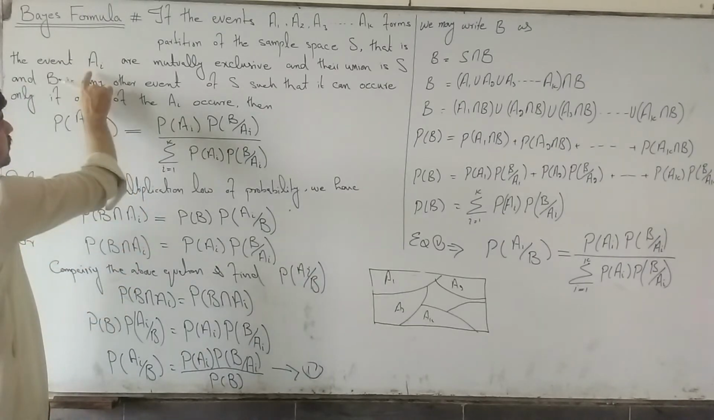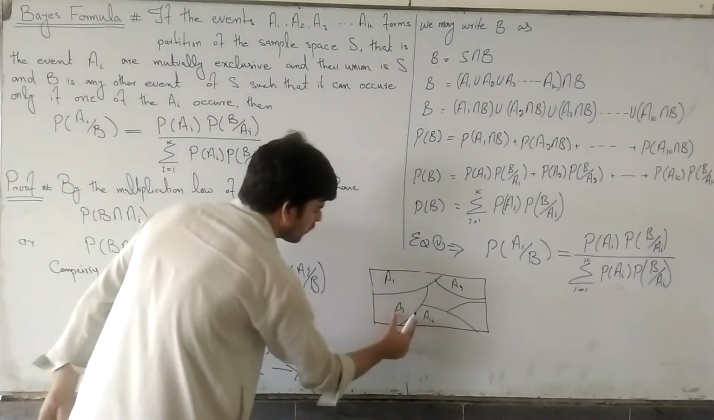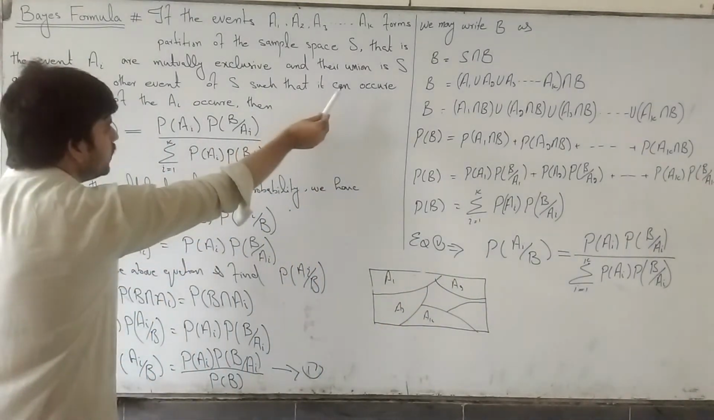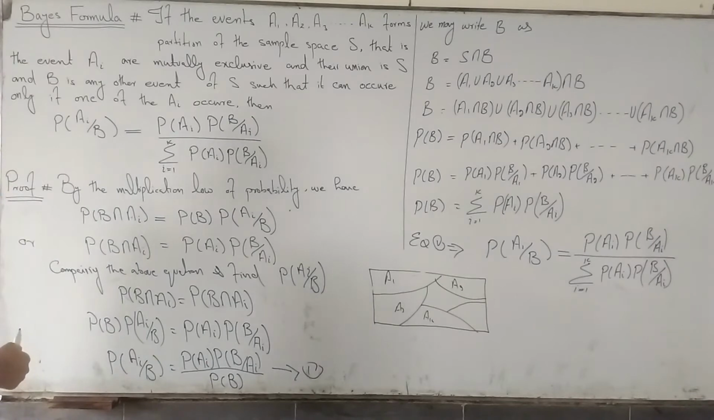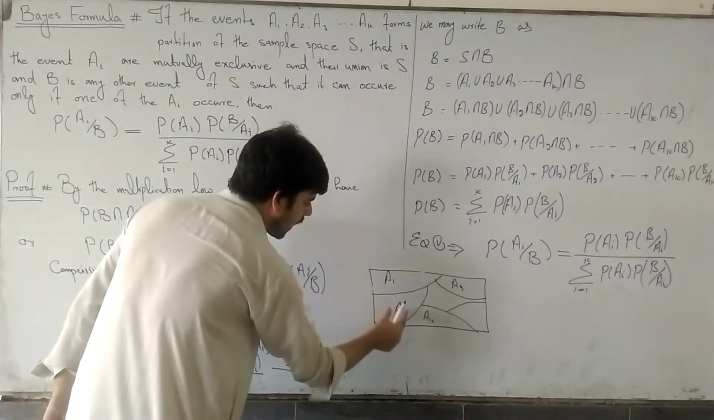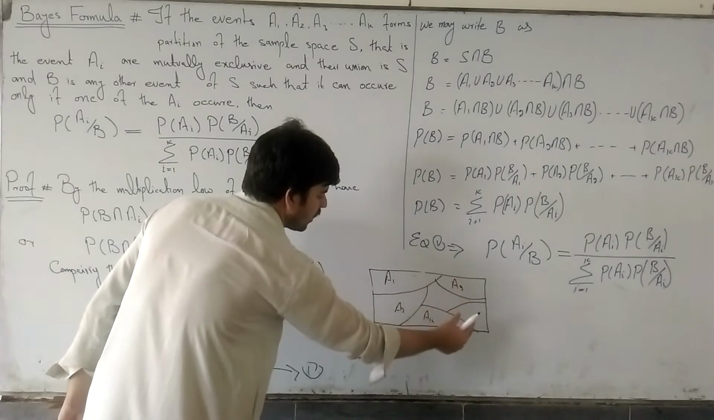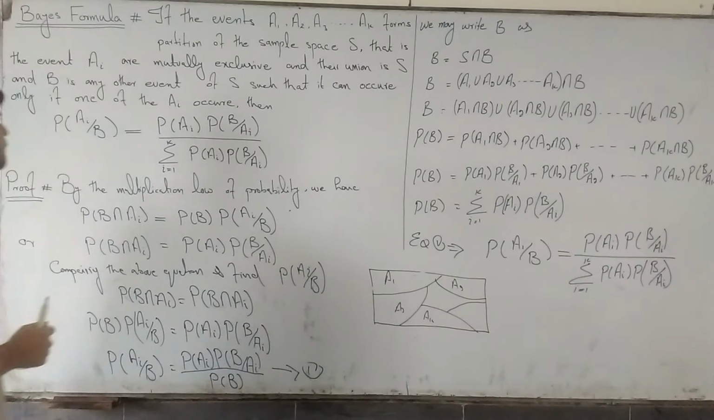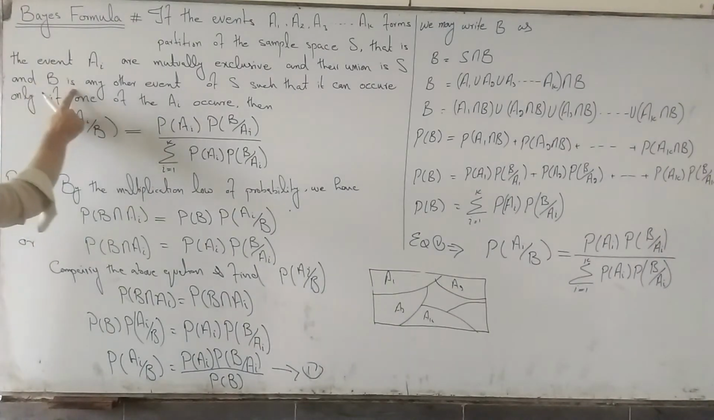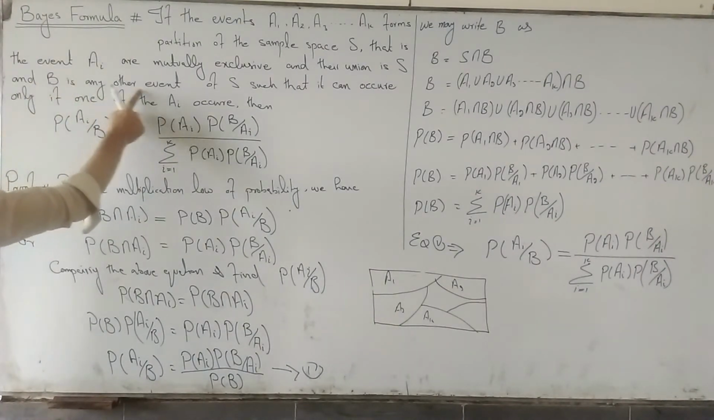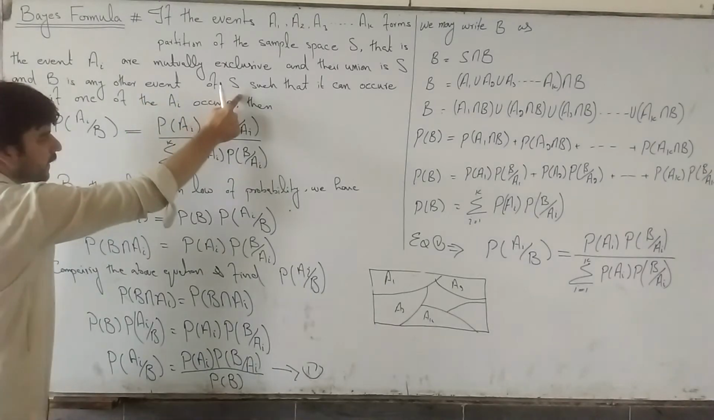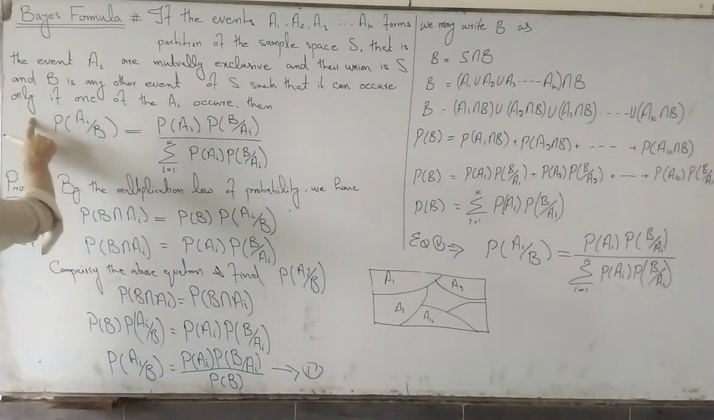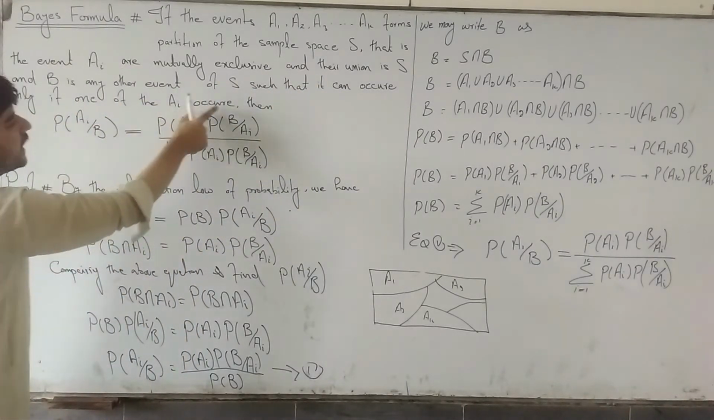The events AI are mutually exclusive and their union is S. If we find the union of A1, A2, A3 and so on up to AK, we will get the whole sample space. And B is any other event of the sample space S such that it can occur only if one of the AI occur.